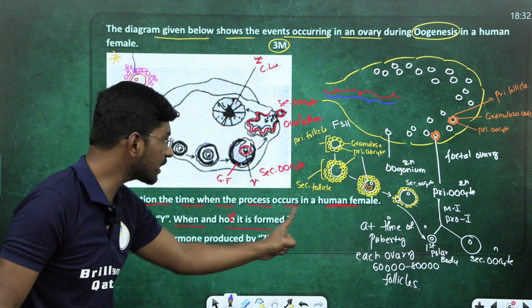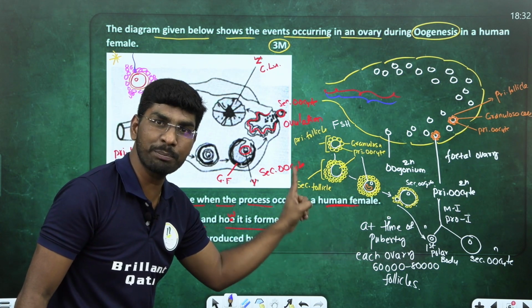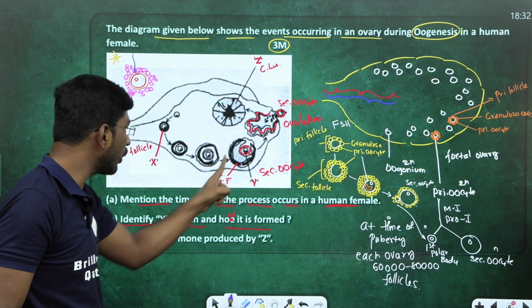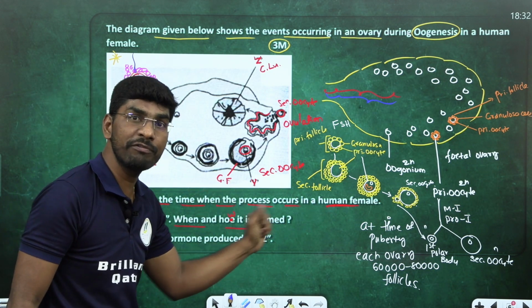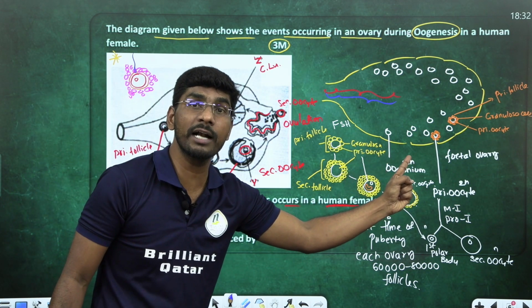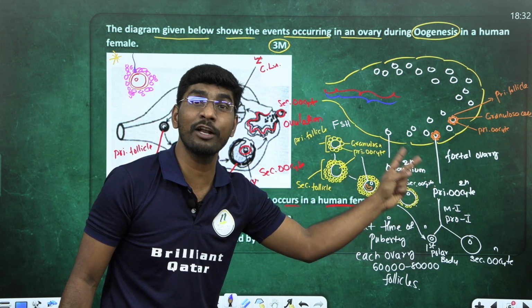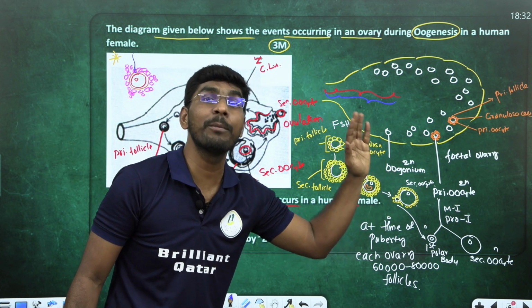So what's the answer to this one? This process begins at the early embryonal stage. And number 2, why is it called secondary oocyte? When will it form? When the primary oocyte undergoes meiosis 1, a secondary oocyte will form. And along with the secondary oocyte, what also forms?